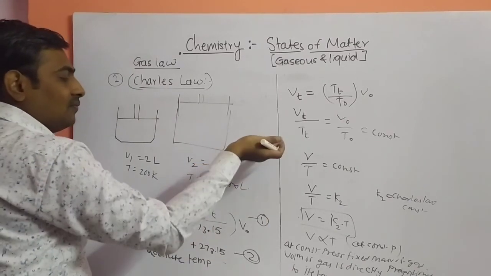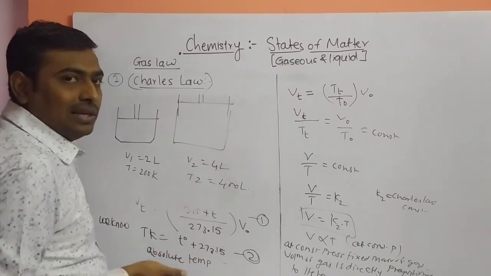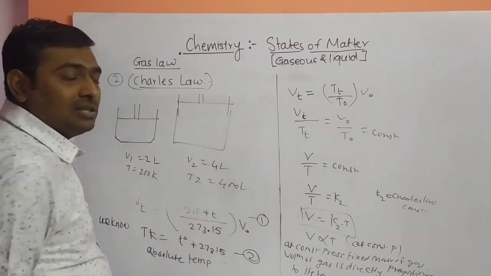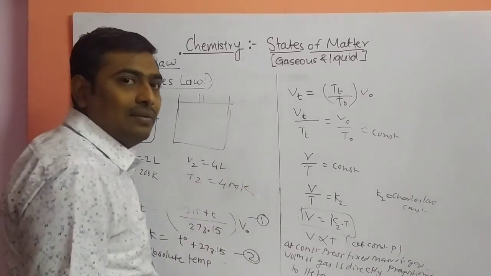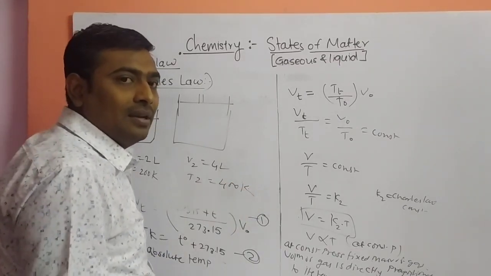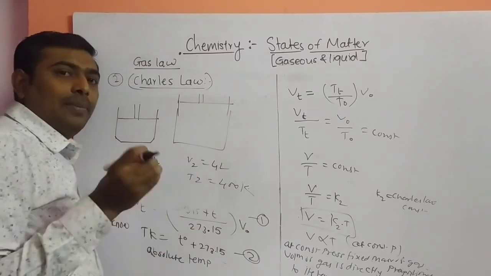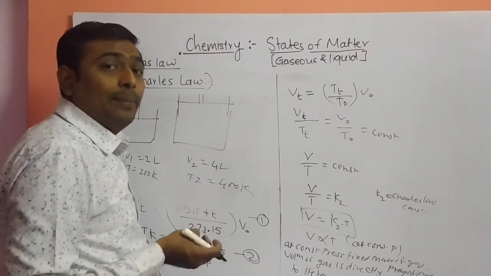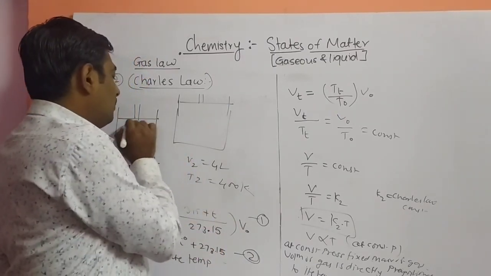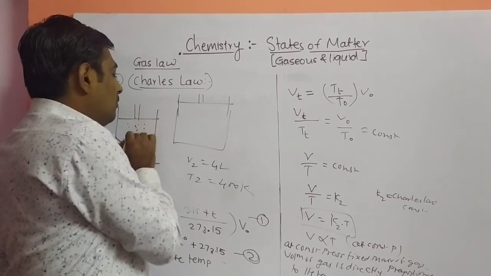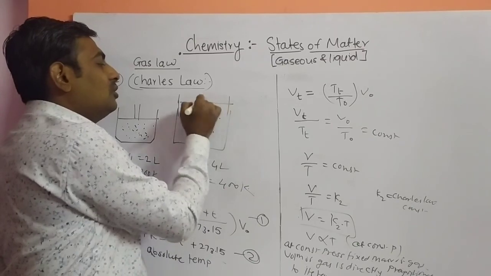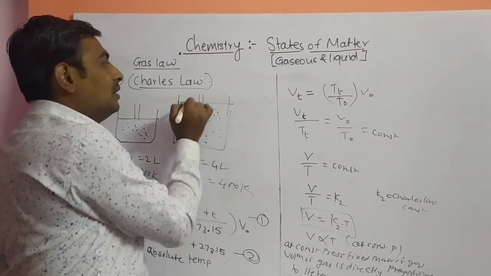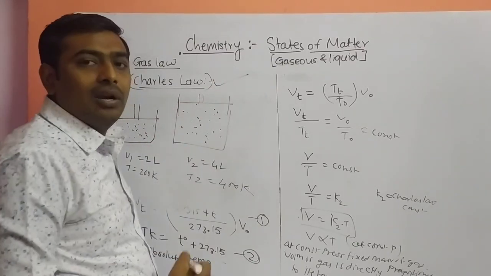If you are taking the next volume V3, 6 liters, the temperature of the gas will again change: 600 Kelvin, 700 Kelvin, 800 Kelvin. Every molecule, every particle has its individual temperature. If the volume increases, the temperature of the particular region also increases for the gaseous molecules. That is given by what is called Charles law.